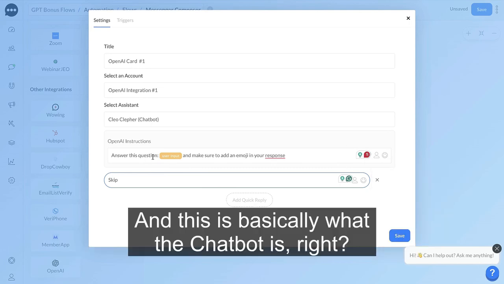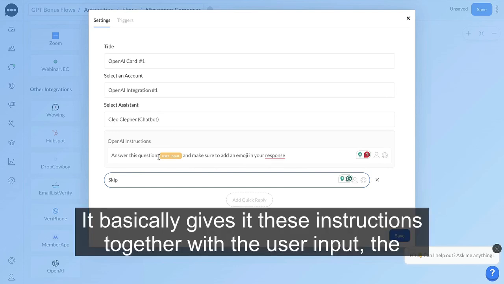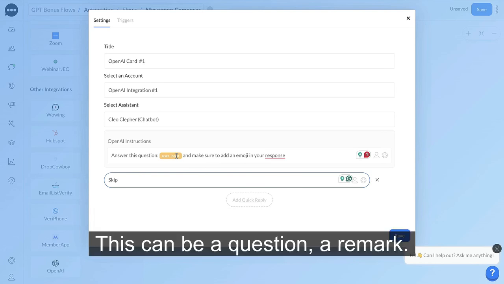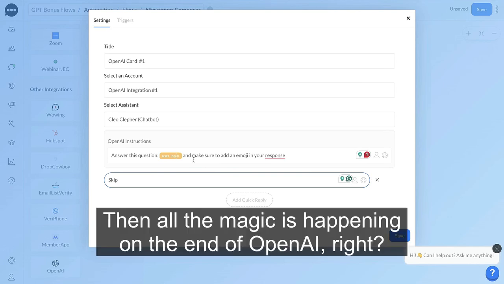And this is basically what the chatbot is, right? This gives a call over to the virtual assistant at OpenAI. It gives it these instructions together with the user input being the last thing that is sent to the chatbot. This can be a question, a remark, anything. And then all the magic is happening on the end of OpenAI, right?